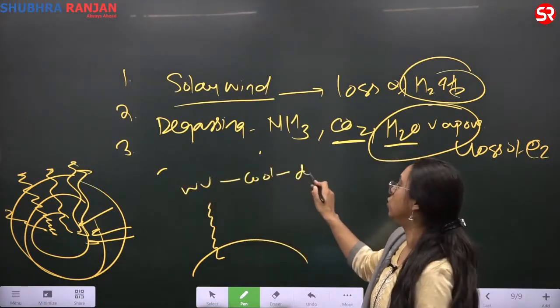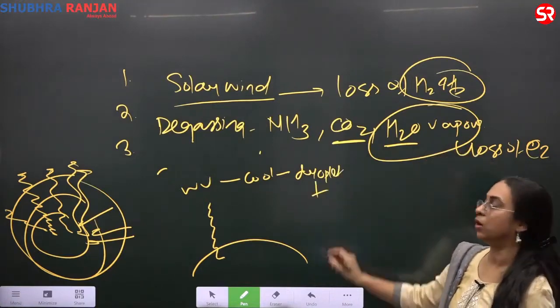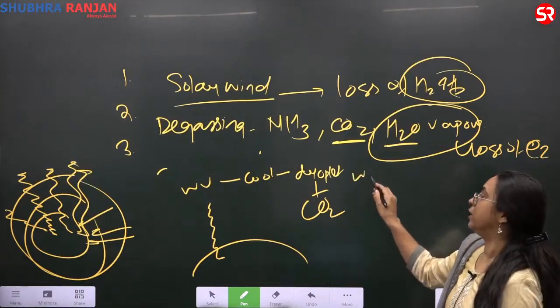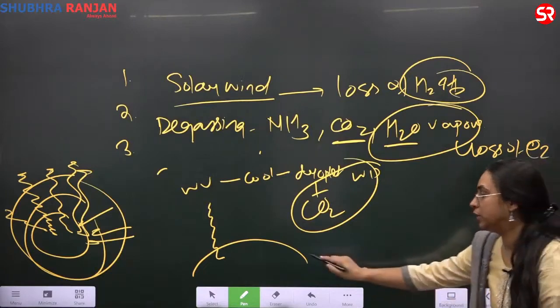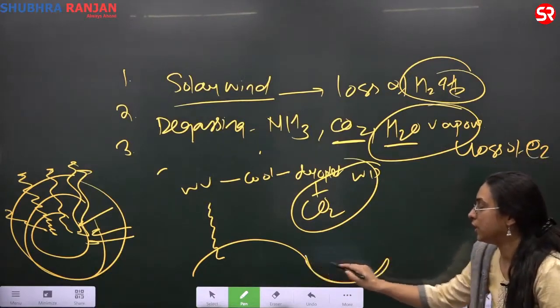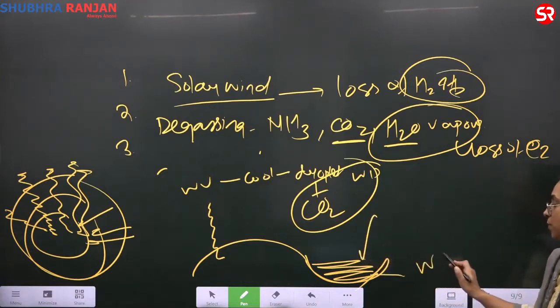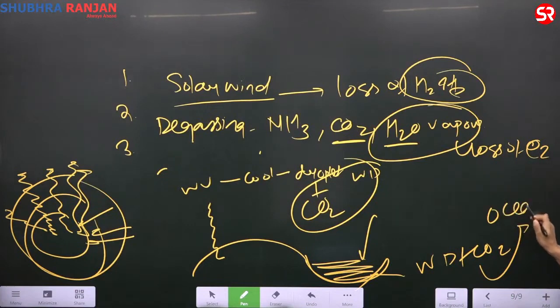As it cools, it will lead to water droplets. These water droplets will dissolve what? CO2, right? Water droplets and CO2 deposit in the depressions, forming the ocean.